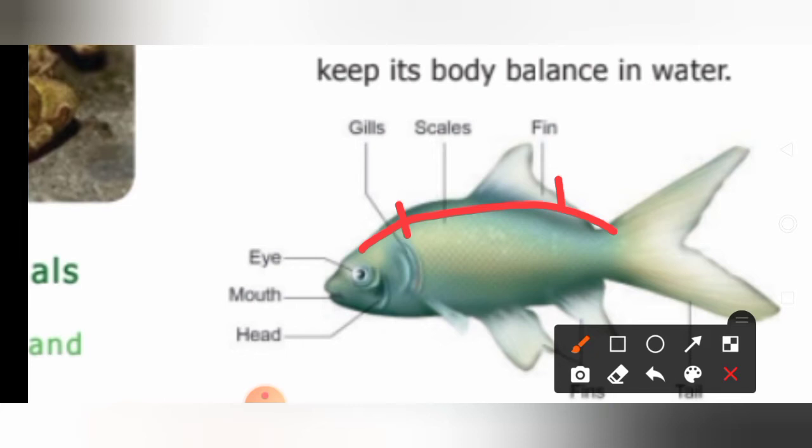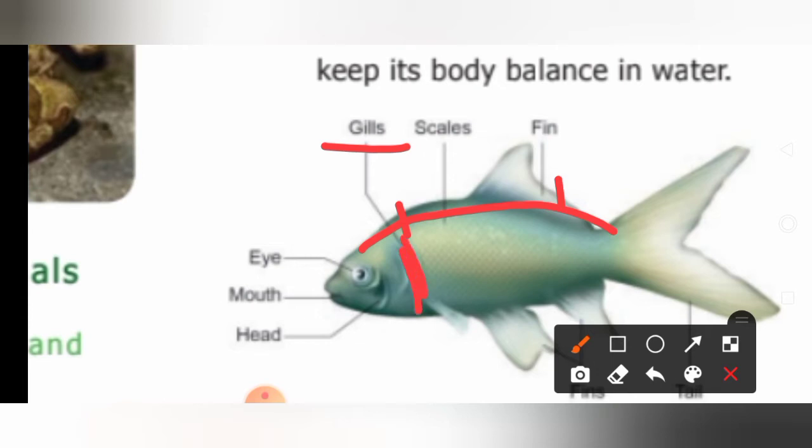And also fishes have a special organ called gills. What is the use of this gill? It is the respiratory organ which helps to absorb oxygen dissolved in water for breathing. This part, this is the gills.